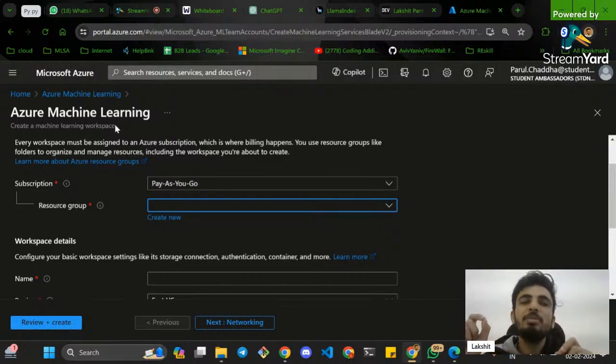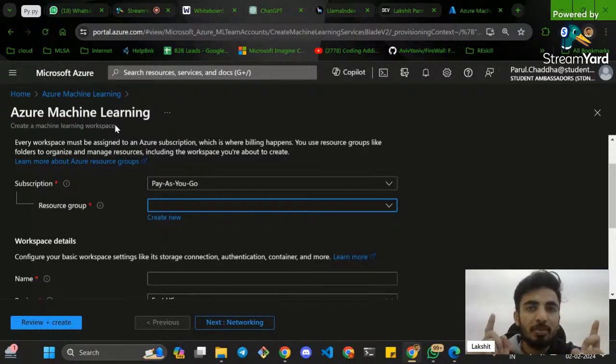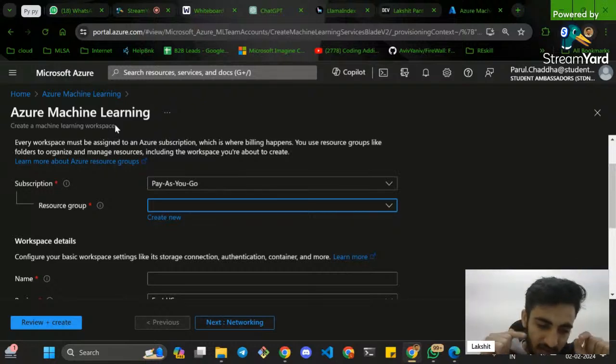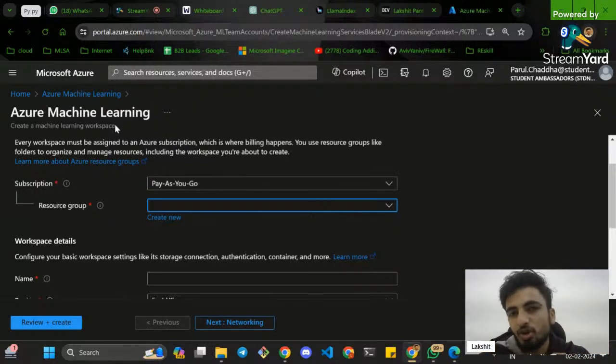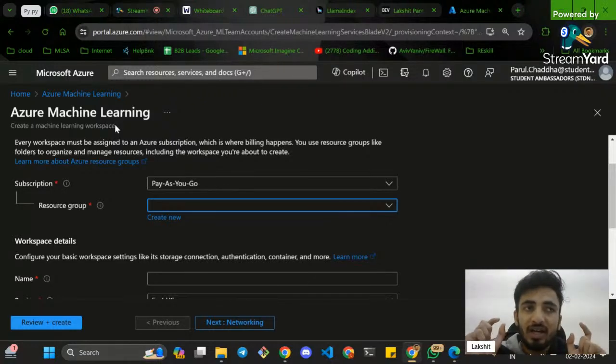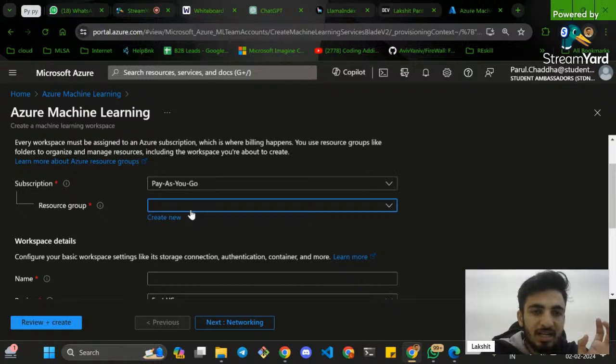One resource can be a part of a single resource group. It's not like Azure SQL Database or Azure Cosmos DB is part of a deployment resource group and at the same time part of a production resource group. It's not possible. One resource can be a part of only one resource group. Okay. Now, I have already created this resource group.